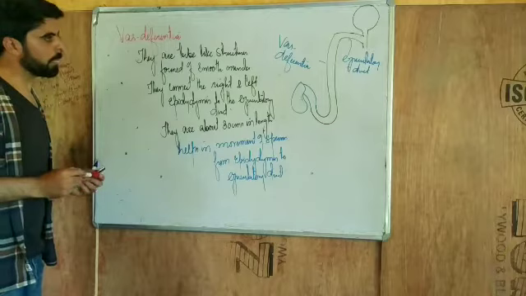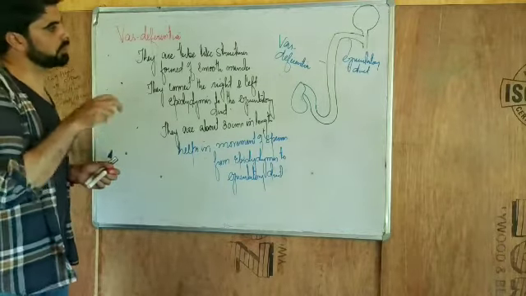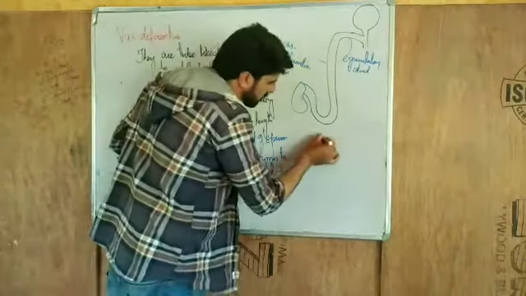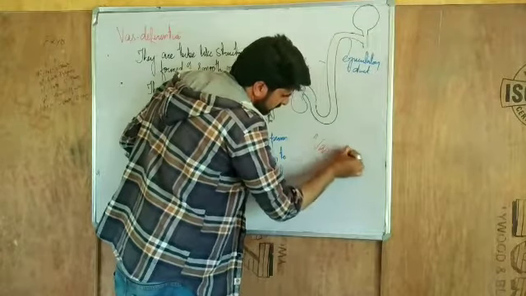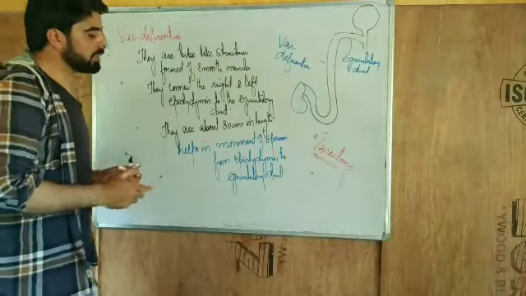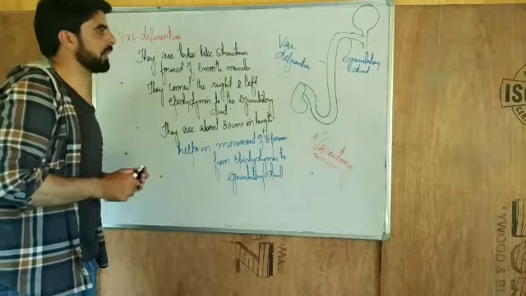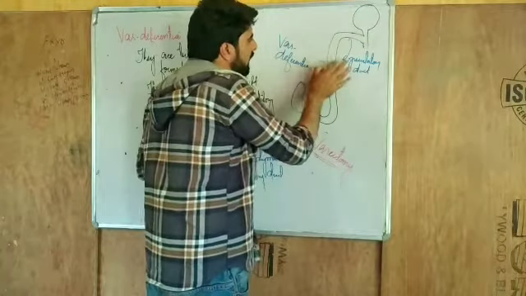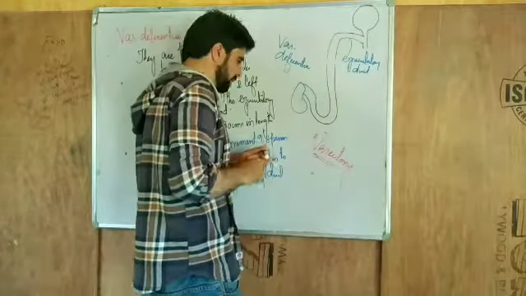Say for instance, if we go through contraceptive measures, one of them is also done in males, and that contraceptive measure is vasectomy. Vasectomy is an artificial contraceptive method through which we can prevent pregnancy. How can we do this vasectomy? Simply, an incision is given into the vas deferens. A cut is given to the vas deferens.